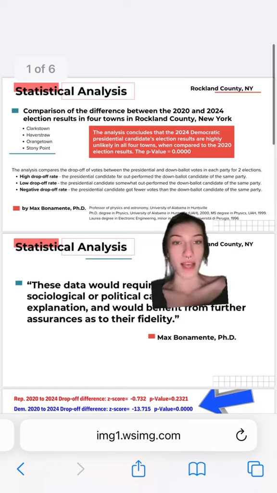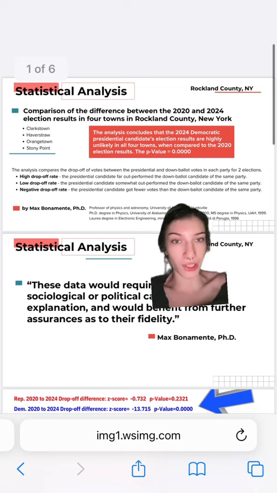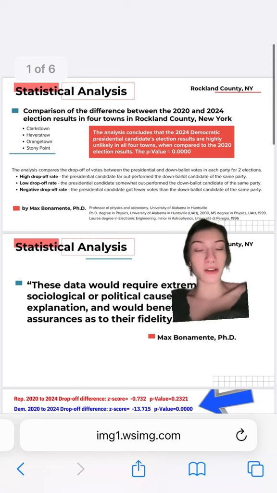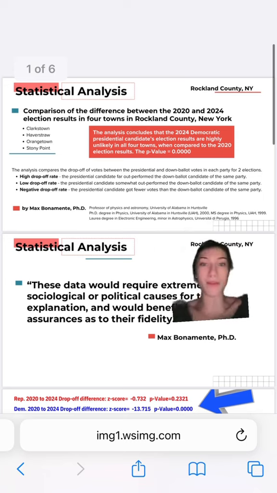So as you can see, this is a comparison of the difference between the 2020 and 2024 election results in the 4 towns that make up Rockland County, New York. The county that is in question on behalf of Smart Elections, there is a lawsuit. It's comparing between years, but it's also comparing between down ballot and presidential results. Down ballot is just another way of saying all of the other things below the important stuff at the top. This means like the Senate races.